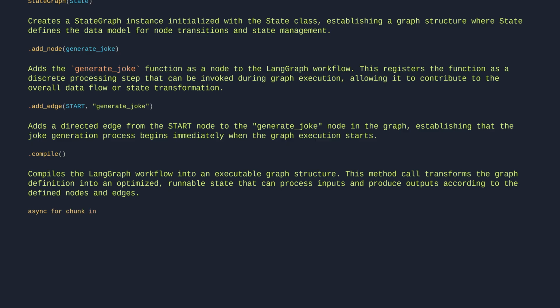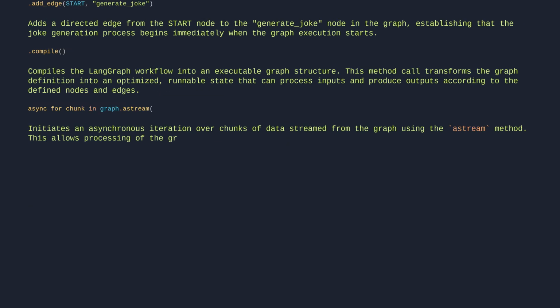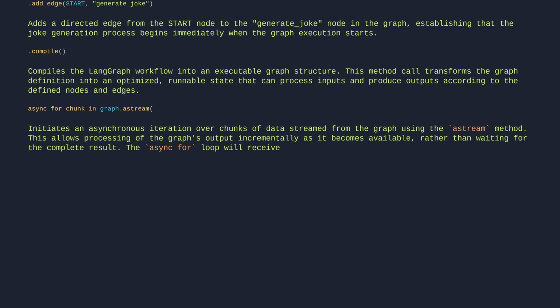Async for chunk and graph a stream. Initiates an asynchronous iteration over chunks of data streamed from the graph using the aStream method. This allows processing of the graph's output incrementally as it becomes available, rather than waiting for the complete result. The async for loop will receive each chunk as it's generated, enabling real-time handling of the streamed data.